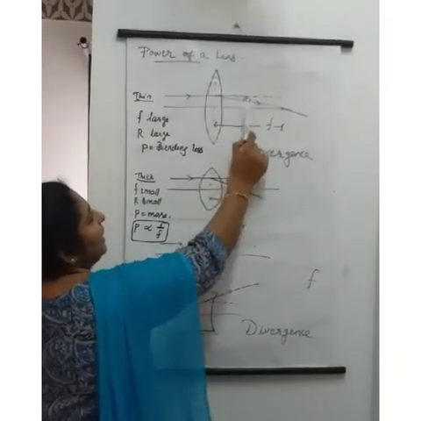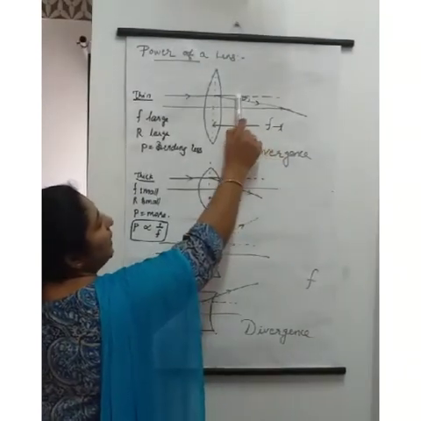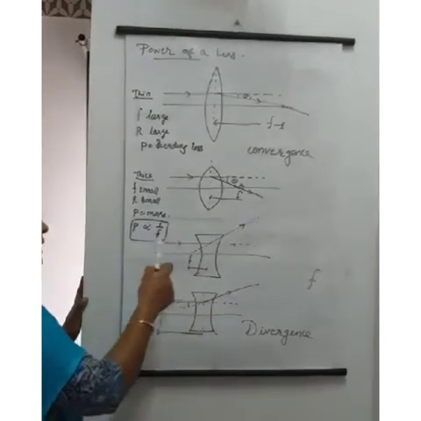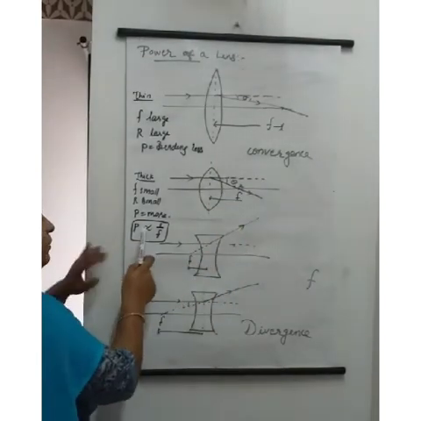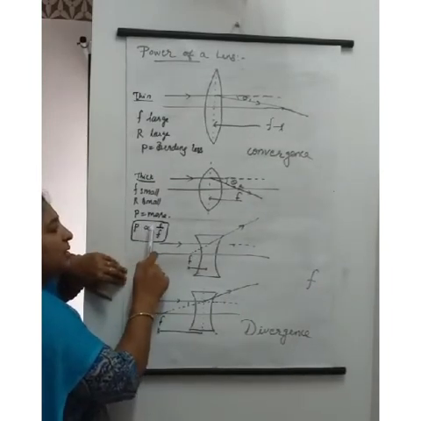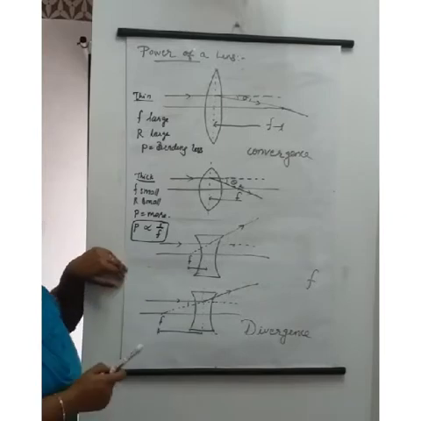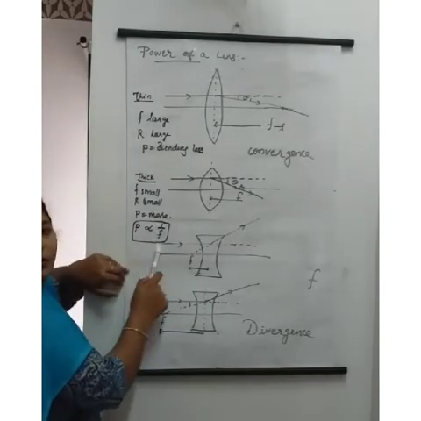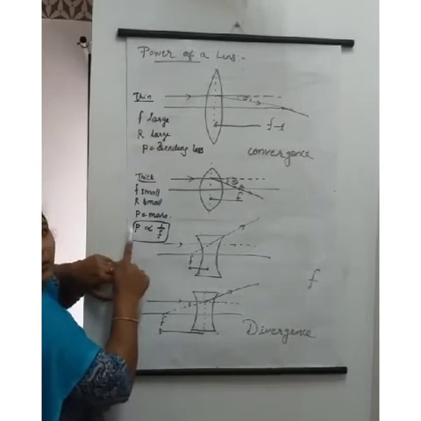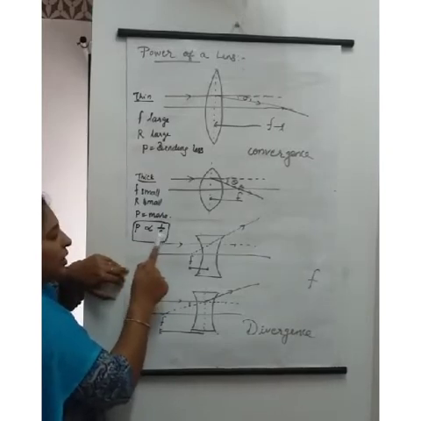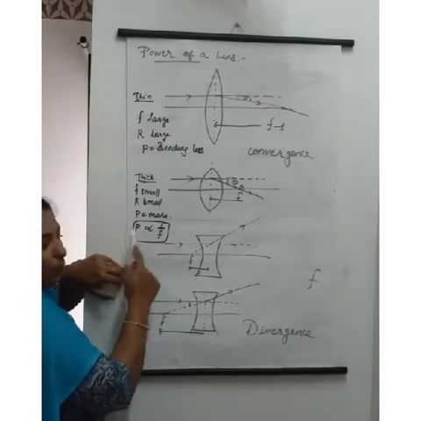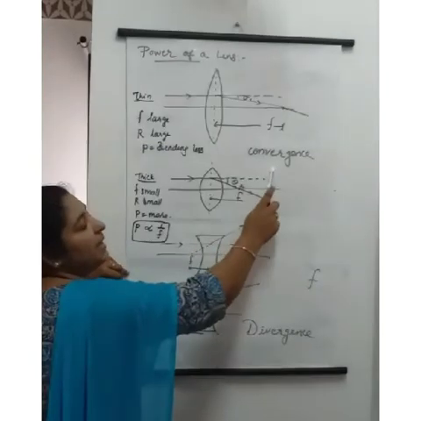Here, large focal length, bending ability less. Less focal length, bending ability more. The bending ability is which one? Power. Or we can make a relation. What is the relation? P is inversely proportional to focal length. Focal length more, power less. Focal length less, power more. Inversely proportional: quotient less means denominator more; denominator less means quotient more. That we know. This is in the case of a convex lens.